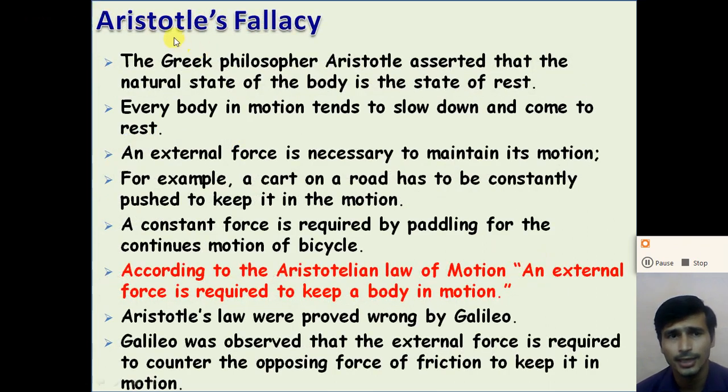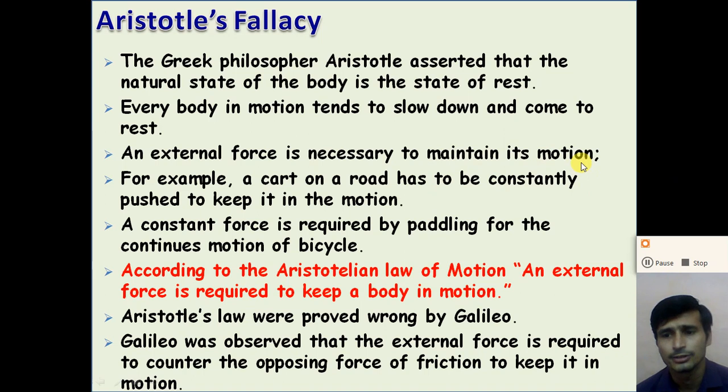Now, Aristotle's fallacy, the law of motion, right? The Greek philosopher Aristotle asserted that the natural state of a body is the state of rest. Every body in motion tends to slow down and come to rest. So Aristotle states that every body in motion tends to slow down and come to rest, and an external force is necessary to maintain its motion, right?